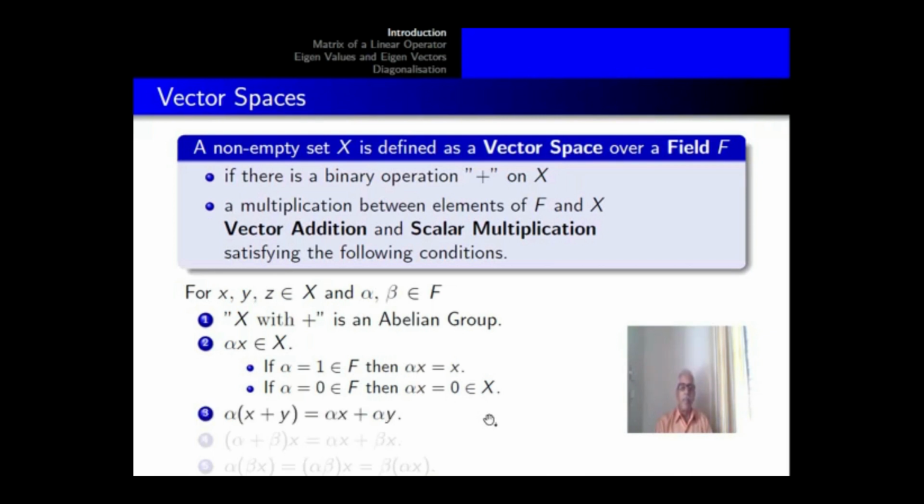vector in X. Distributive properties: alpha (X plus Y) equal to alpha X plus alpha Y, (alpha plus beta) X equal to alpha X plus beta X, alpha (beta X) equal to (alpha beta) X equal to (beta alpha) X.